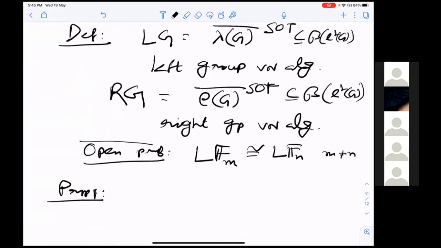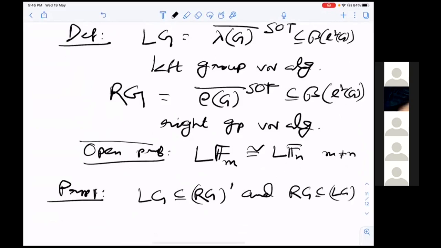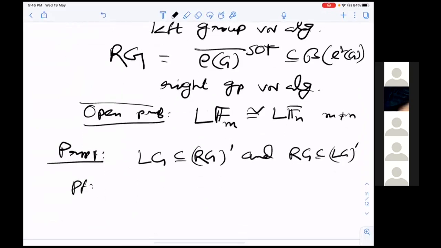So the first property is that lambda(G) is a subset of R(G)' and R(G) is a subset of L(G)'. This is some trivial calculation.